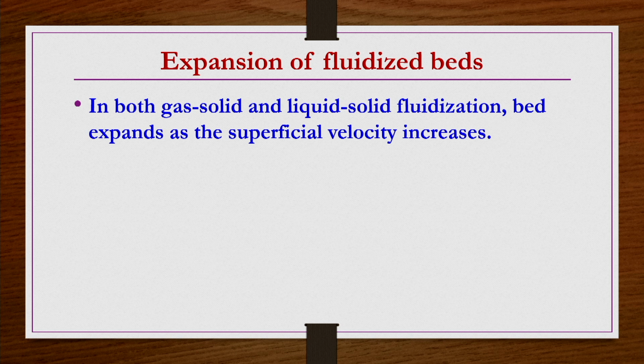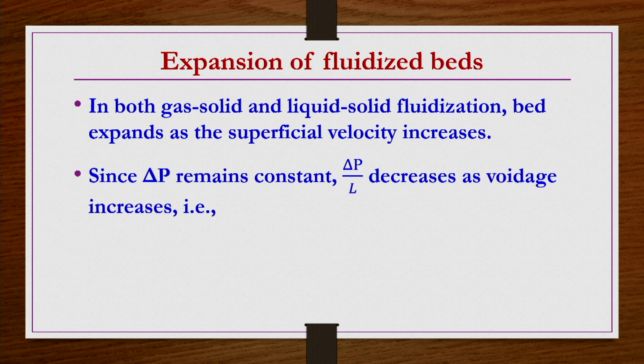So, as you increase the superficial velocity, pressure drop remains constant, it does not change with the superficial velocity, but the pressure gradient decreases as the epsilon increases. So, pressure gradient decreases as voidage increases, because initially the voidage is low, but now the superficial velocity is increased beyond the minimum fluidized conditions.